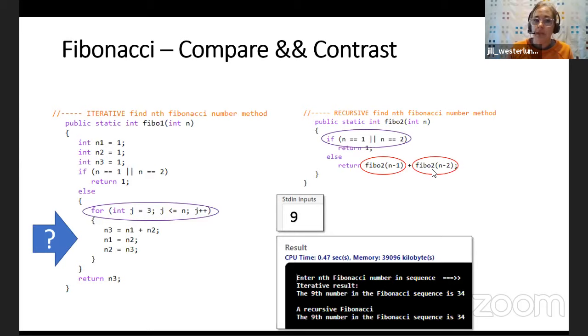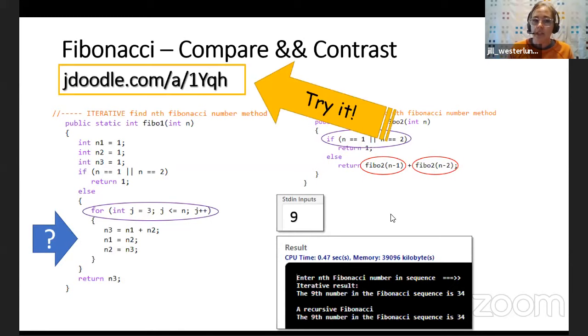It's going to make as many calls as the input. So it's going to execute in a constant, as opposed to the iterative one, or the recursive one is going to fall under exponential. So I've given you the code in JDoodle. I'll also put it in the folder in a little while in source code. So play around with these two.